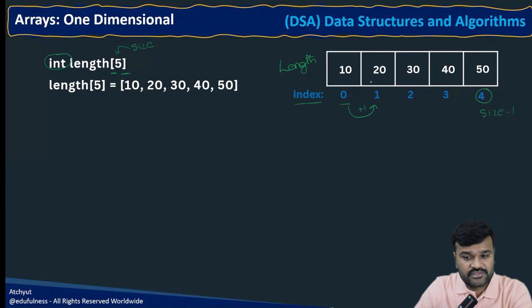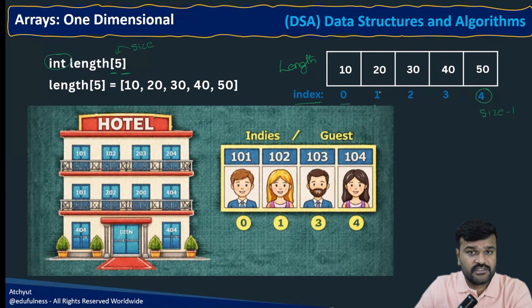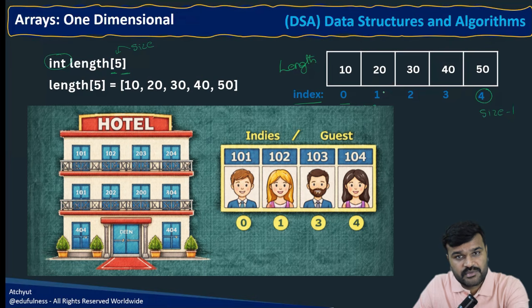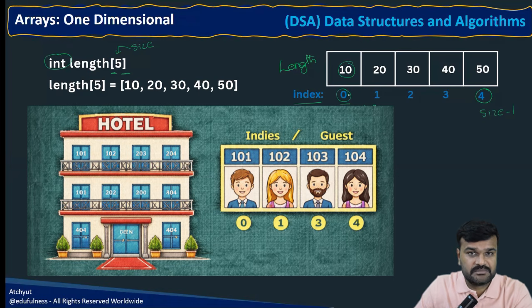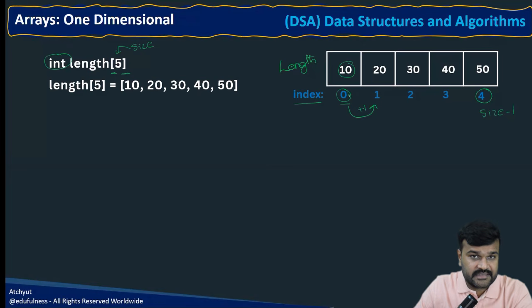Now each location, you can take as a hotel in a real-time example. In a hotel, you are going to have a set of rooms one after the other, and each room you identify with a unique number. So it's just like a room number. Room number starts with 100, then the next room is obviously 101, then 102, 103, like that. So the person inside the room is actually a value here. Just like here, 10 is the person inside the room, and the room number is just like an index. That's all. Make it very simple. That's what the array is.